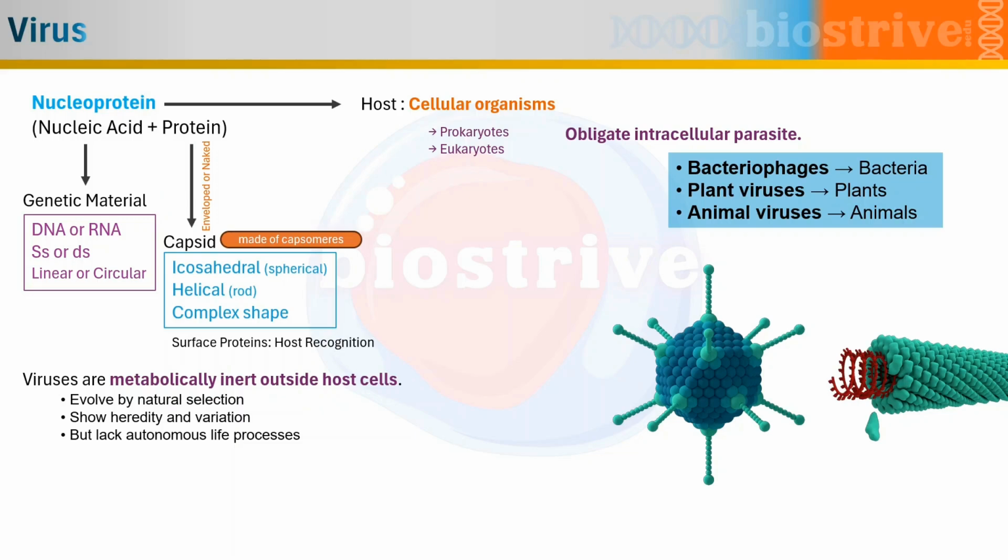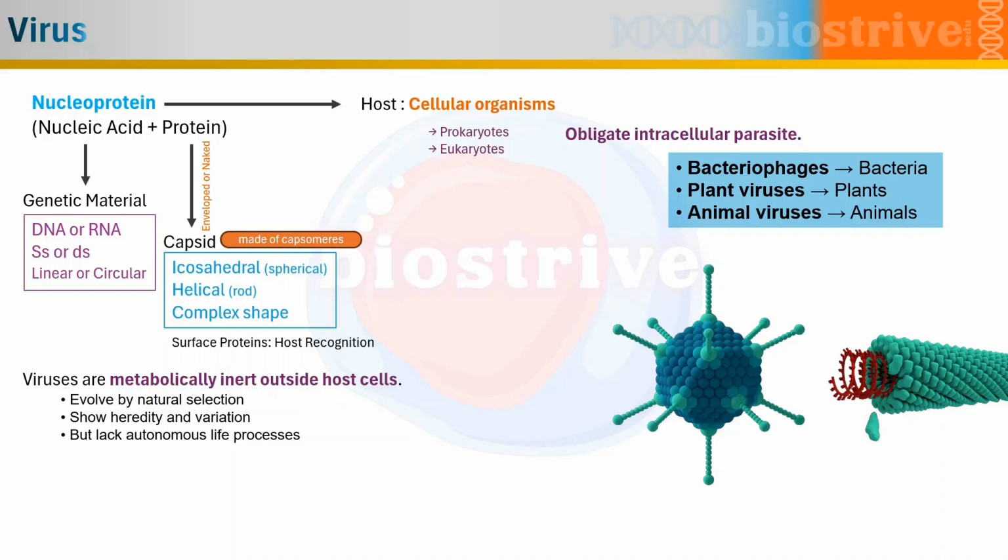If we talk about proteins, proteins will form the capsid of the virus. According to the capsid, the shape of the virus will be decided. This capsid can exist in various shapes like icosahedral, which looks like some spherical form, as you can see right here in this diagram. There is helical form as well, which looks like the helix. There is also complex shape as well. Now there are some surface proteins which are responsible for recognition by the host cell, and that's how the virus will invade the host cell or host tissue.